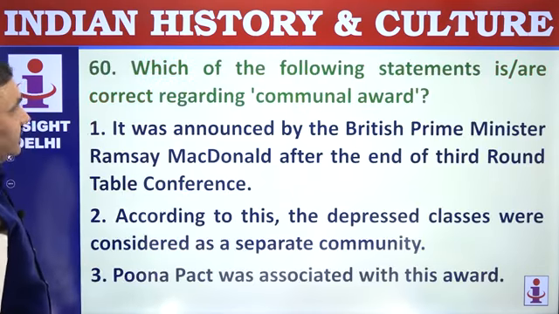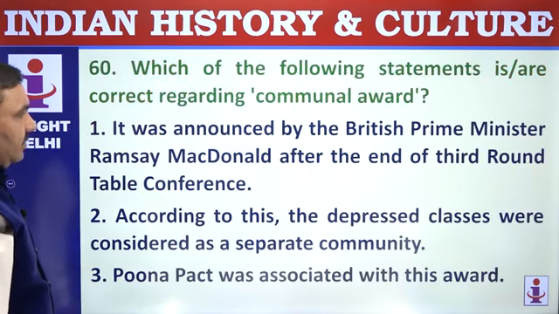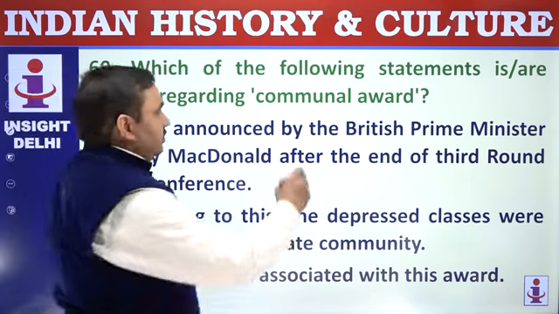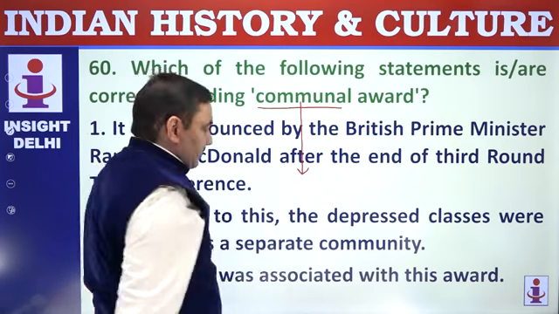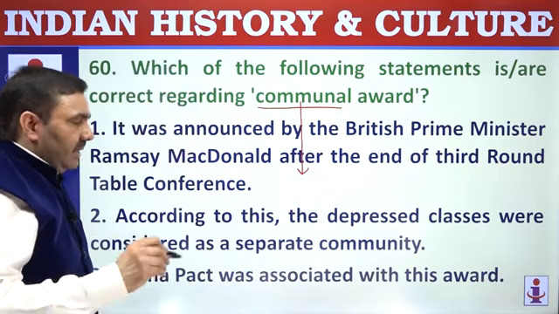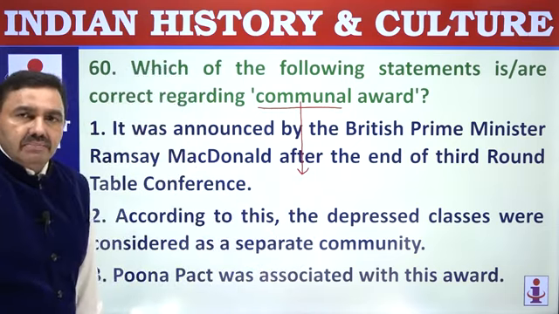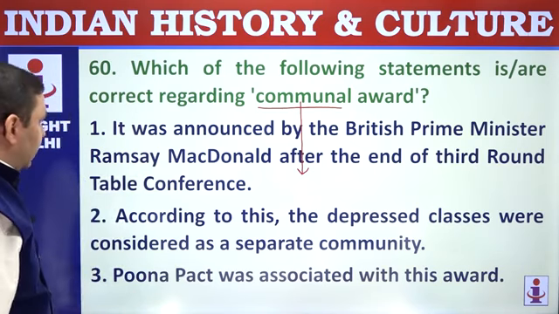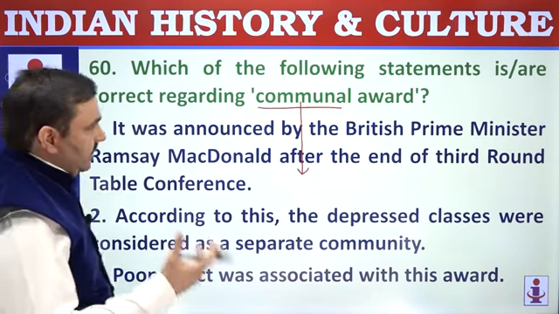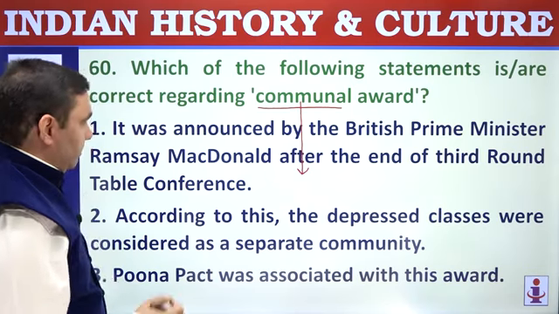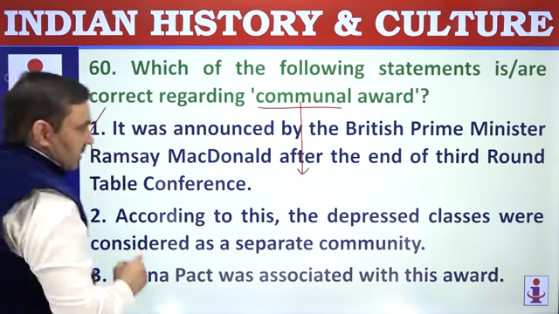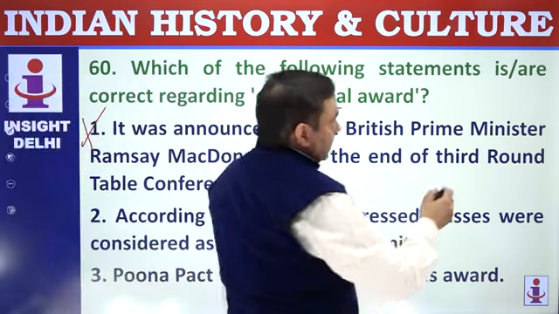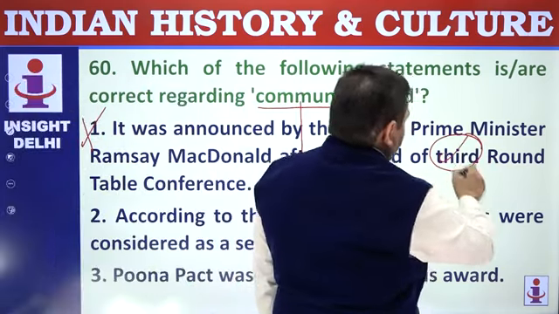60. Which of the following statements are correct regarding Communal Award? Communal Award was announced by British Prime Minister Ramsay MacDonald. It is also known as MacDonald Award. Award means order, declaration. It was announced by Prime Minister Ramsay MacDonald after the end of 2nd round table conference, not 3rd. After the end of 2nd round table conference.